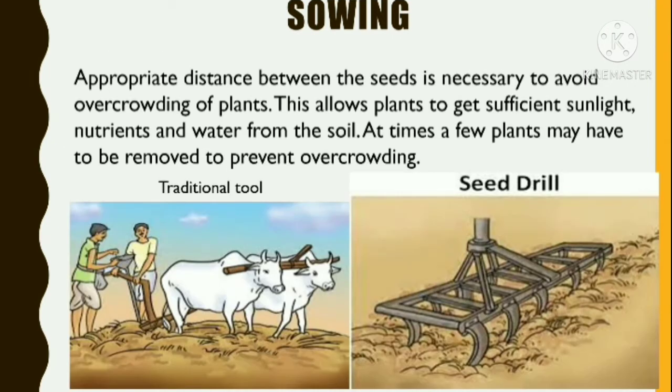Appropriate distance between the seeds is necessary to avoid overcrowding of plants. This allows plants to get sufficient sunlight, nutrients, and water from the soil. At times, a few plants may have to be removed to prevent overcrowding. Because if the seeds are not placed at a proper distance, there may be overcrowding and there may be competition for sunlight, water, and other important nutrients. And if the seeds are not at a proper distance, then the crop will not give a high yield.